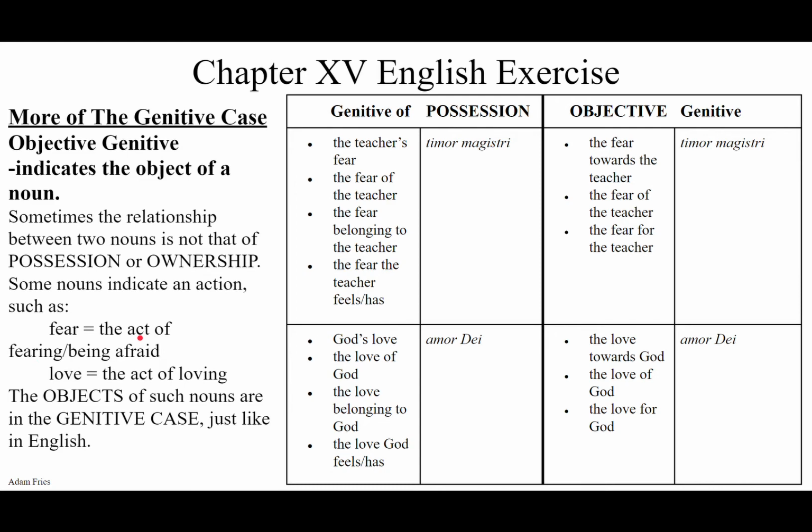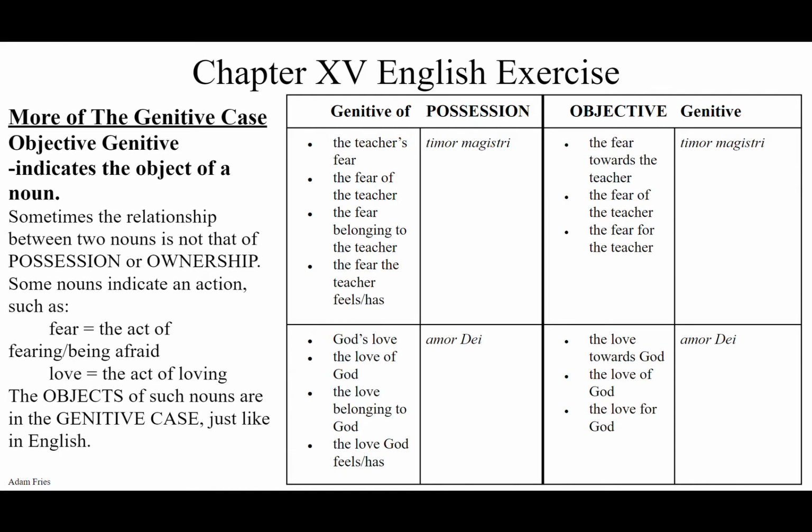See the of? Love is the act of loving. So there's an action here, the action of loving, but that's a noun. An action is a noun, but it's also kind of a verb because verbs show actions.